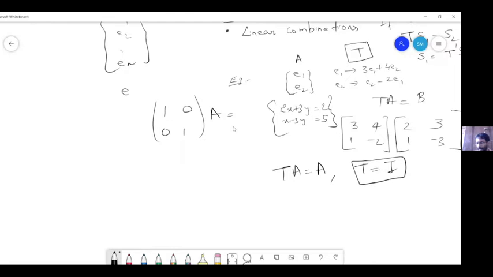Suppose there's an equation 3x plus 4y minus 7z is equal to 11, 6x minus 3y plus 10z is equal to 100, then x minus y minus z is equal to 50. So this is just 3 by 3.